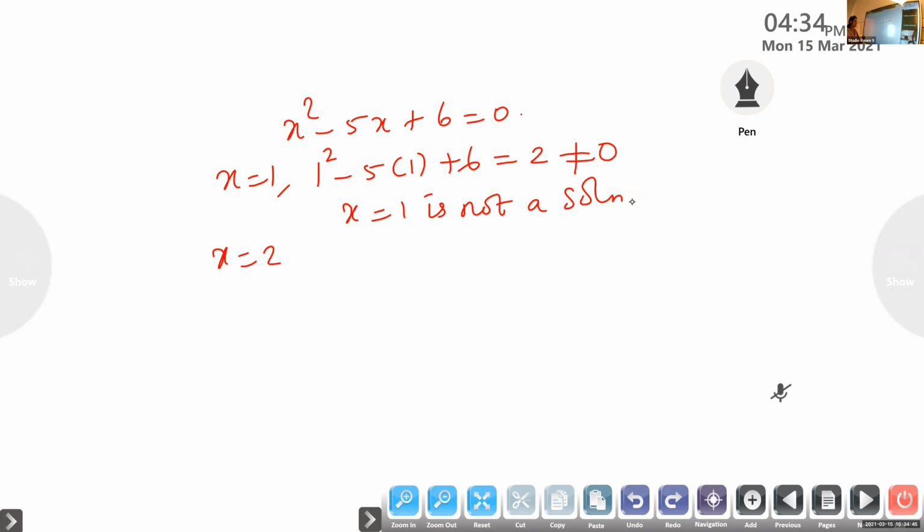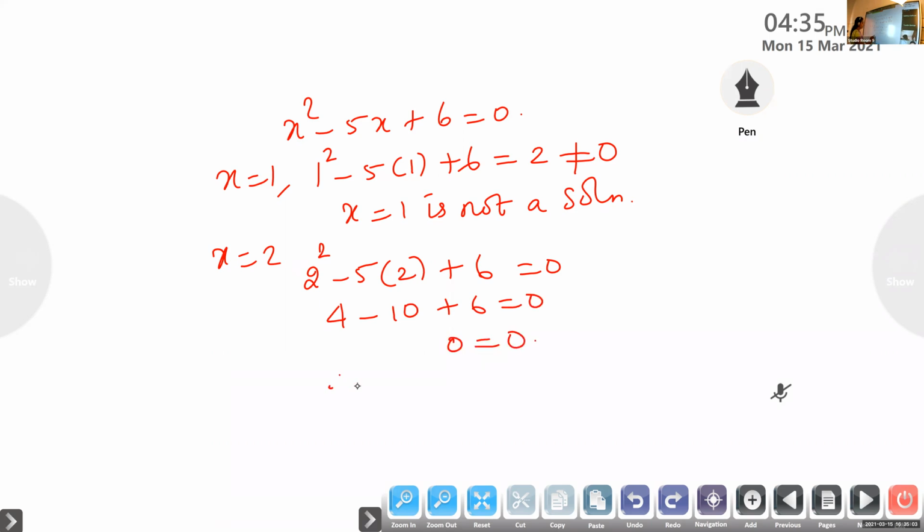Now take the next case. X is equal to 2. Is it a solution? Yes. When you substitute 2 here, 2 square minus 5 into 2 plus 6, is it 0? So 4 minus 10 plus 6 is 0. So we are getting 0 is equal to 0. Therefore, x is equal to 2 is the solution.